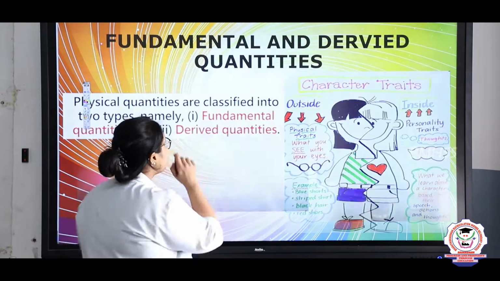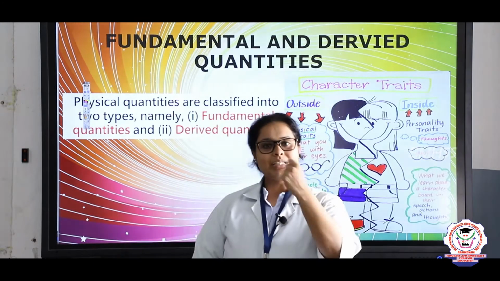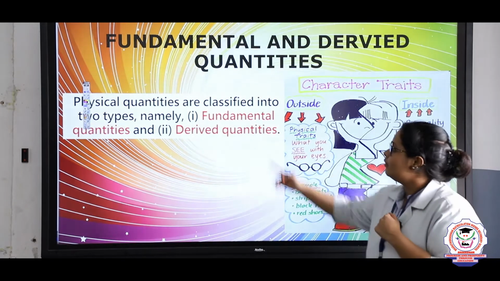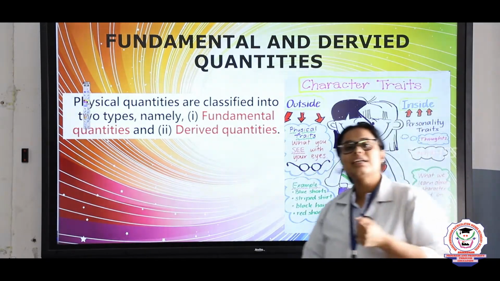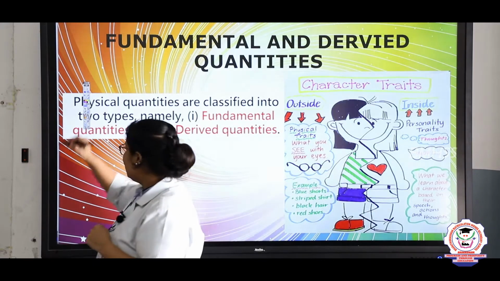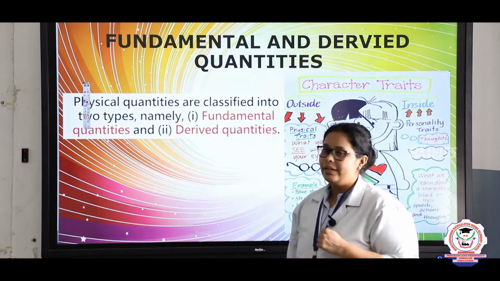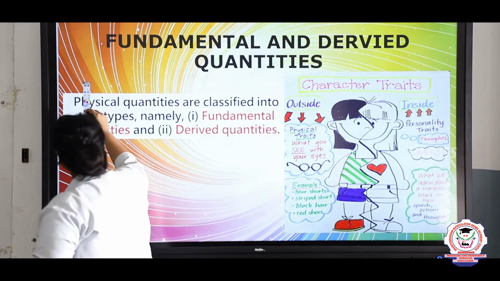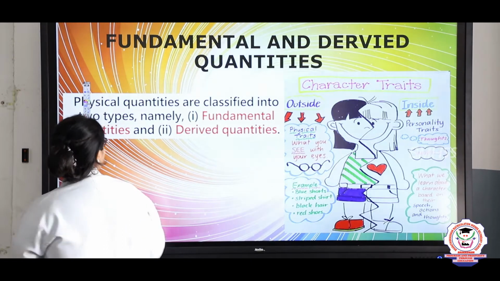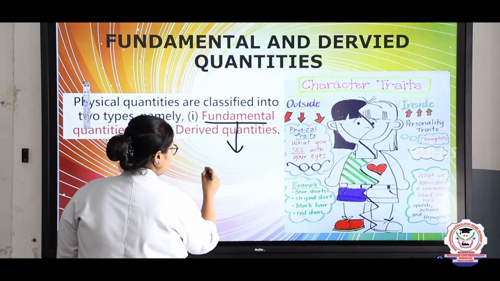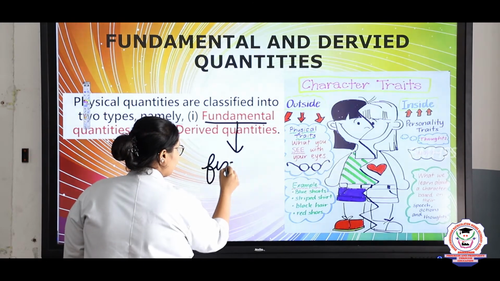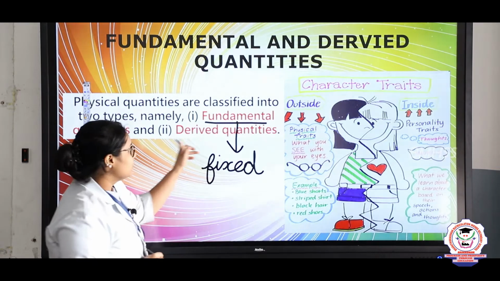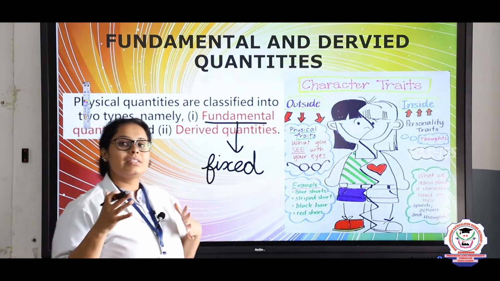So now let's see the first thing. Measurements are always derived in two forms. One is a physical property, that is the physical quantity, and it is classified into two things: one is fundamental and another is derived quantity. Fundamental means it is fixed. What does fundamental mean, kids? Fundamental means it is fixed. F-I-X-E-D.